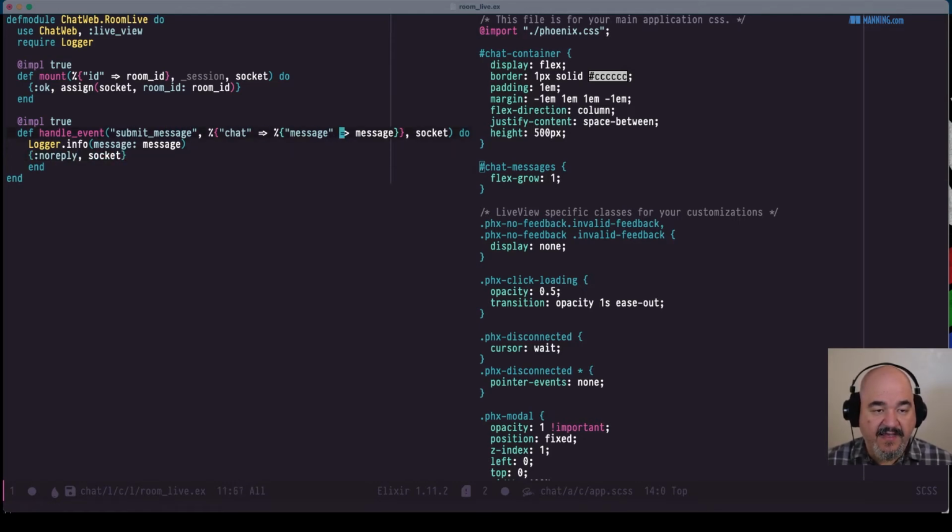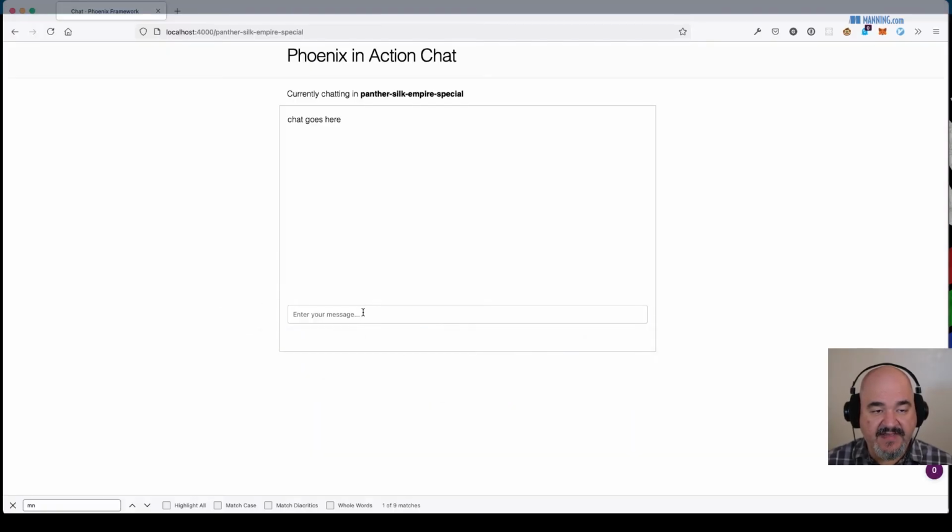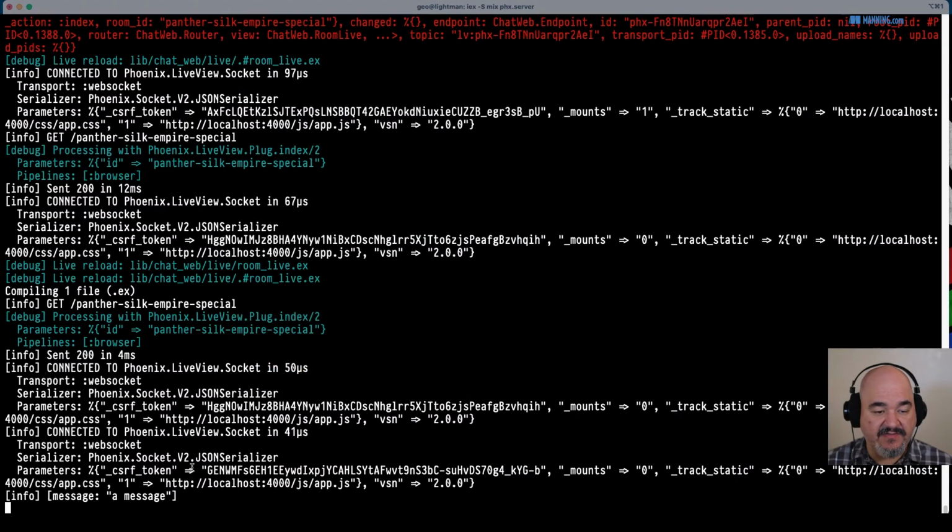Now, I think I probably have one too few closing parentheses. No? Okay, we should be good. All right, let's submit a message now and see what happens. A message. Hit enter. So we see it didn't crash. We still have our message in the box here. If we go to our terminal, we can see that we do have the message, a message.